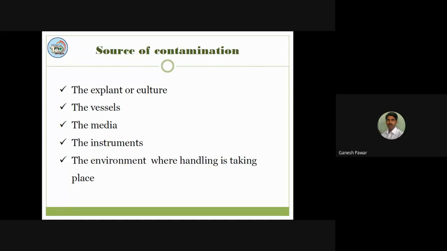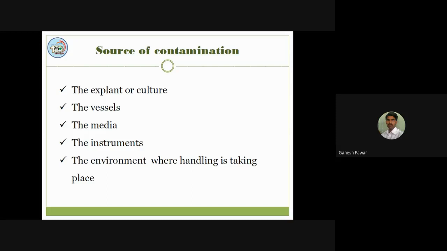So first of all, we have to sterilize these explants. Another source is the vessels, the glassware, and other equipment such as cutters and forceps. They can be a source of contamination, so first of all we have to sterilize them.